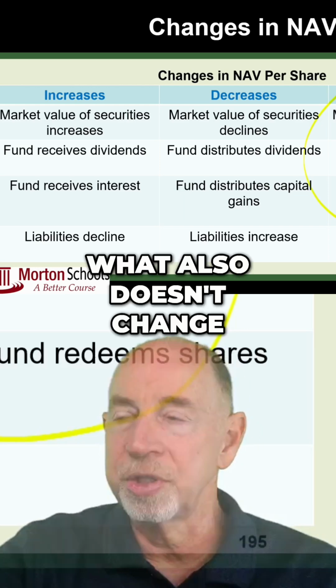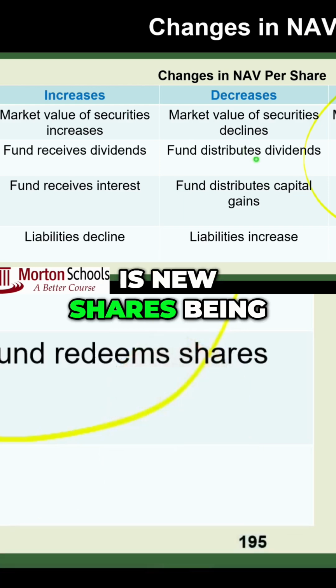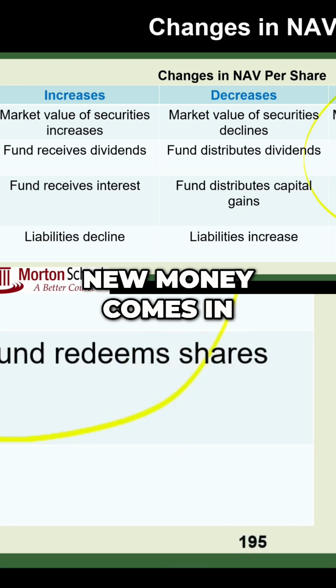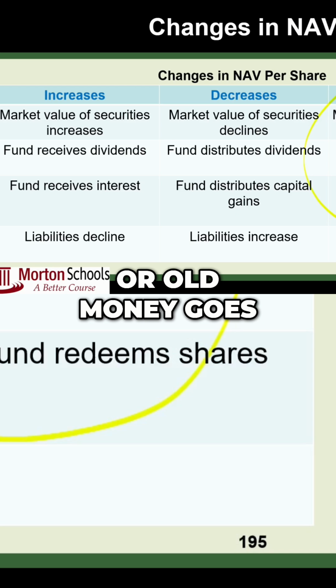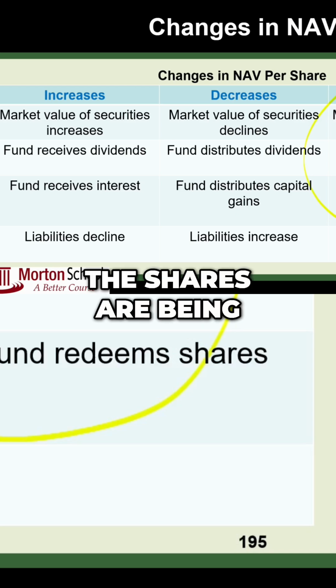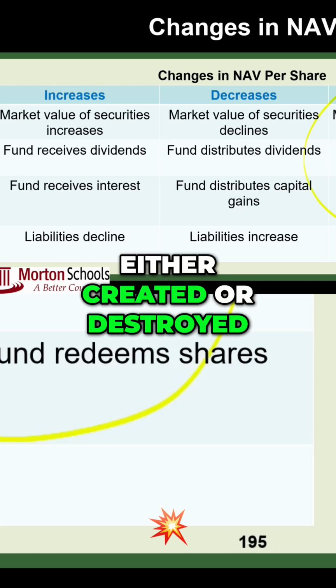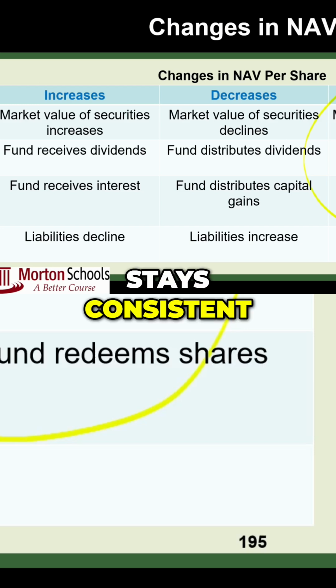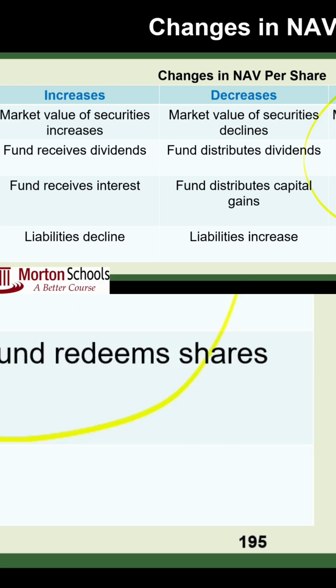What also doesn't change the NAV per share is new shares being issued or old shares being redeemed. And that's because as new money comes in or old money goes back out, the shares are being either created or destroyed, so the number of shares stays consistent. Does that make sense? Kind of. Not really.